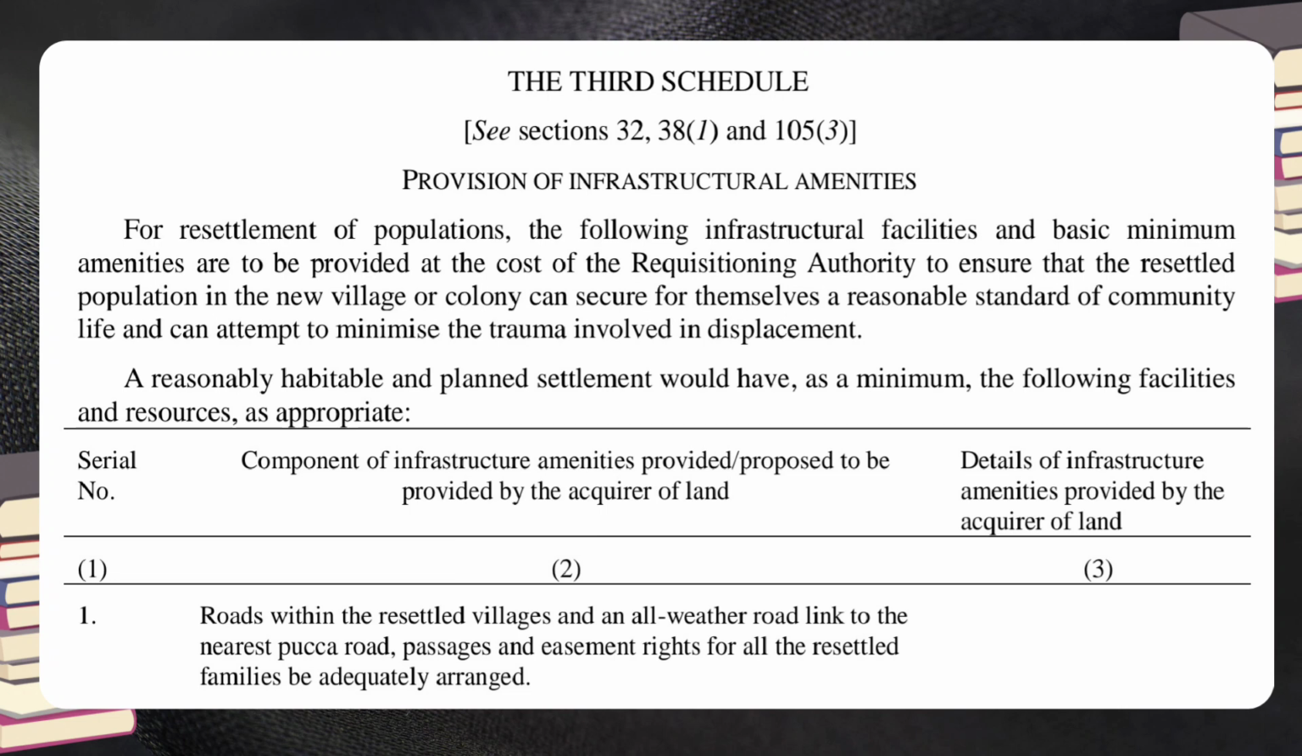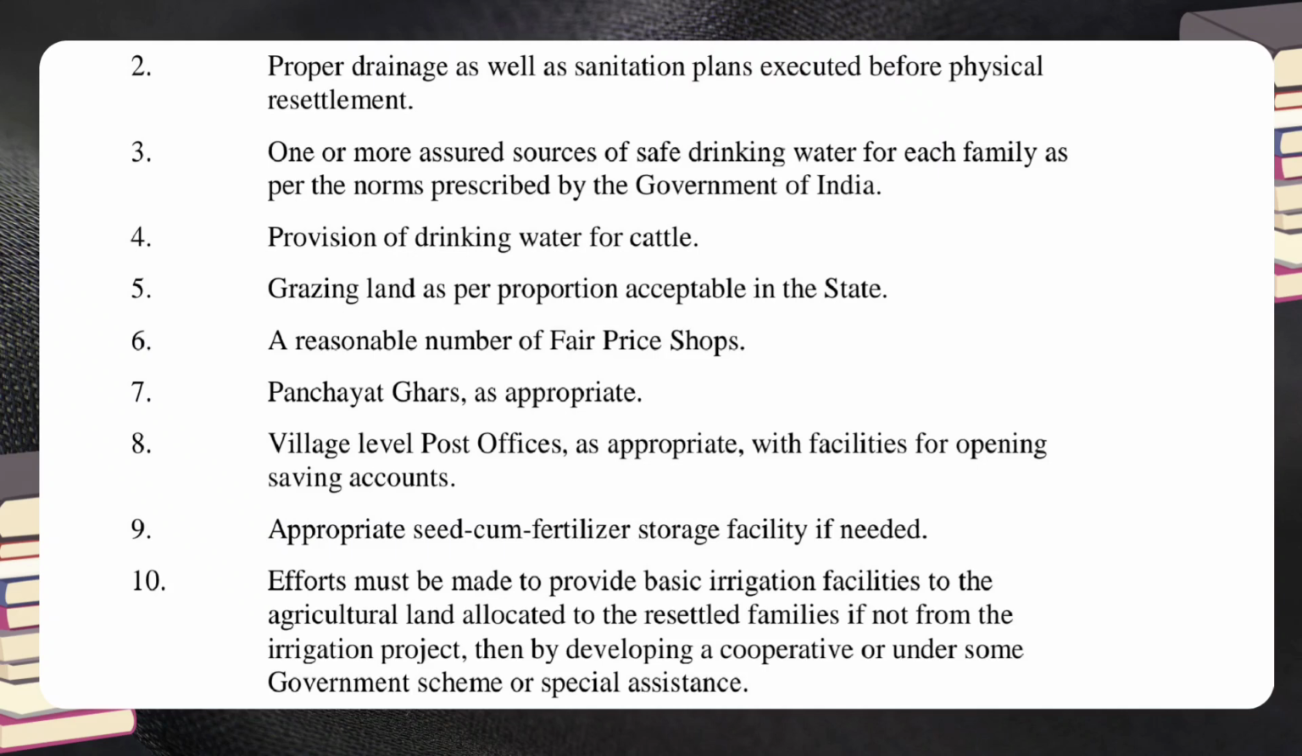1. Roads within the resettled villages and an all-weather road linked to the nearest pakka road, passages and easement rights for all the resettled families be adequately arranged. 2. Proper drainage as well as sanitation plans executed before physical resettlement. 3. One or more assured sources of safe drinking water for each family as per the norms prescribed by the Government of India. 4. Provision of drinking water for cattle. 5. Grazing land as per proportion acceptable in the state. 6. A reasonable number of fair price shops. 7. Panchayat ghars, as appropriate.